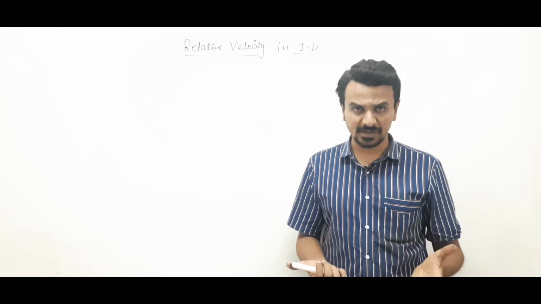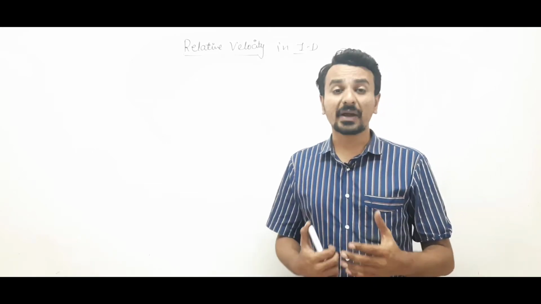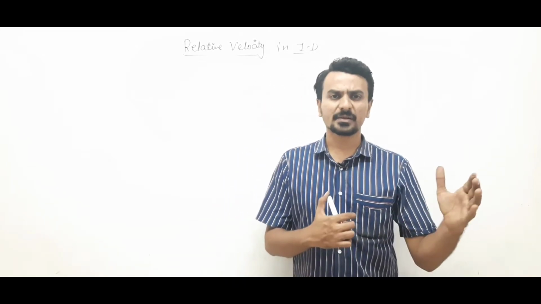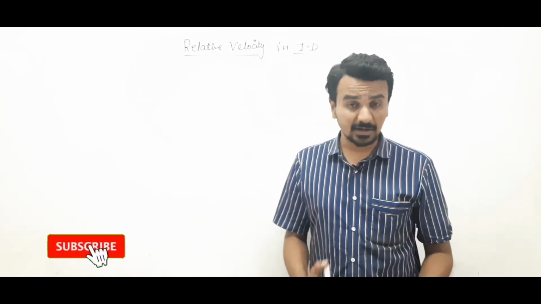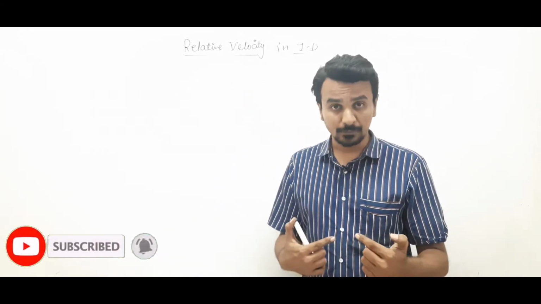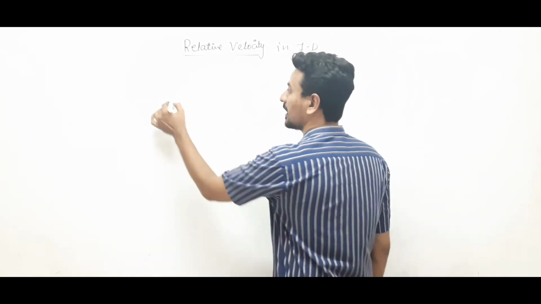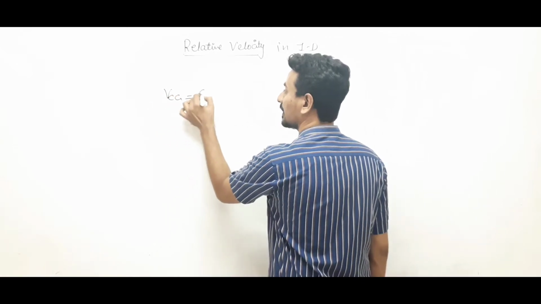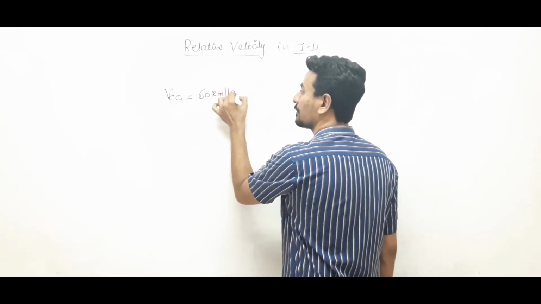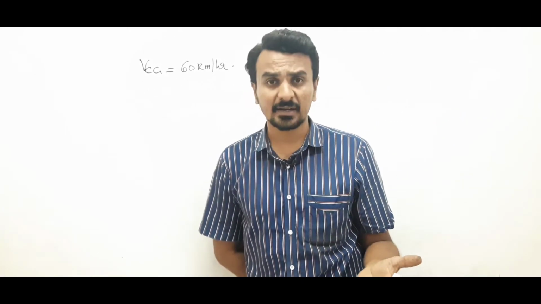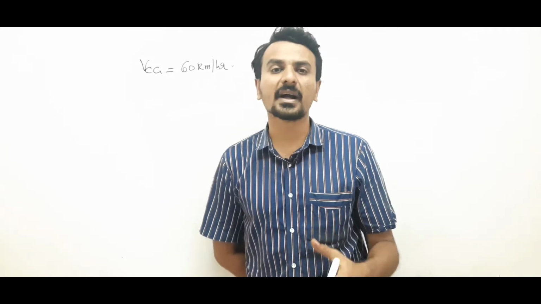Suppose you are observing a car moving with a velocity of say 60 km per hour, right? So it all depends on where you are observing from. You see a person driving the car and the car is moving at 60 km per hour. You are standing on the ground. So according to you, who is observing the motion from the ground, the speed of the car with respect to ground is 60 km per hour, right?